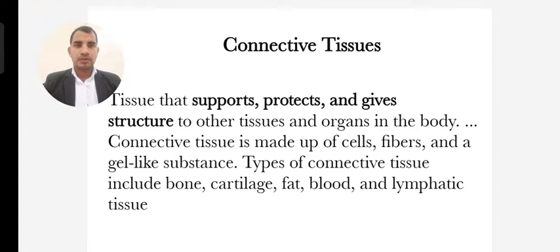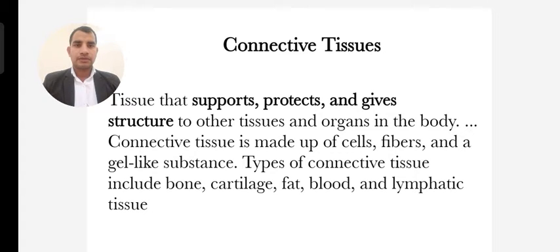These basically provide support, protect, and give structure to the tissues and organs in the body. Connective tissue is made up of cells, fibers, and a gel-like substance.